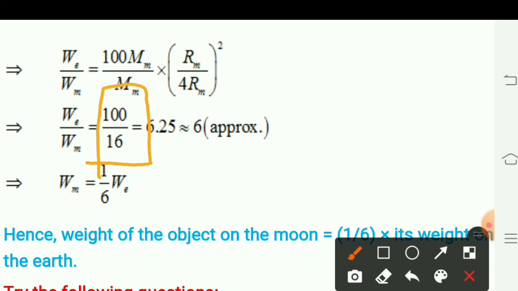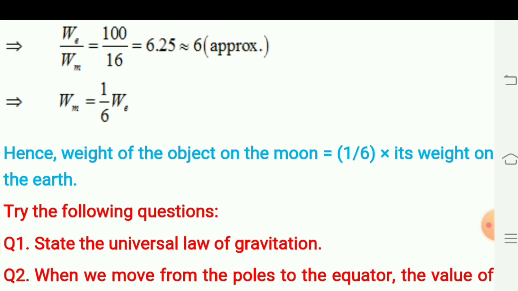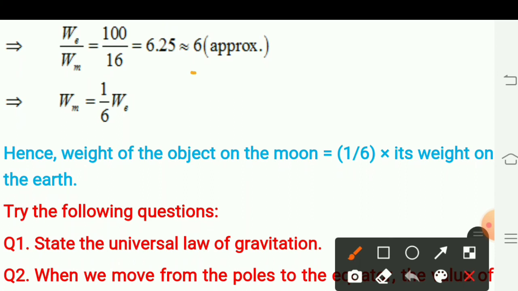This 100 by 16 value is equal to 6.25, and the approximate value is taken as 6. Therefore, for any object, the weight on the moon is equal to 1/6 of its weight on the Earth.